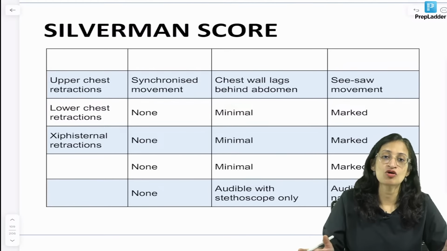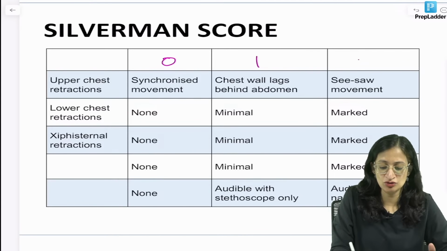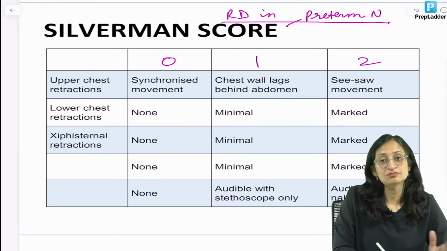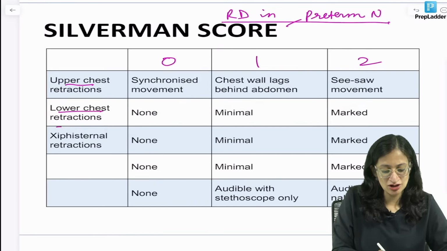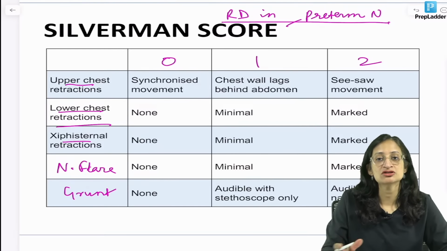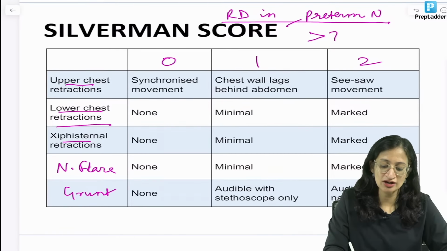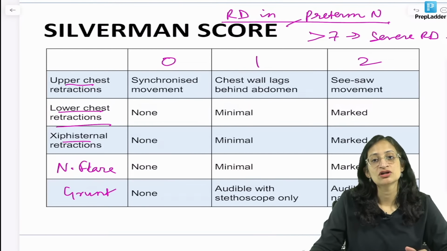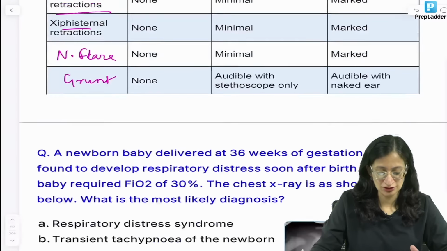Silverman score again is a score with 0, 1 and 2. It is used to quantify respiratory distress in preterm neonates. Okay. So again, the components are simple to remember: upper chest retractions, lower chest retractions, episternal retractions, and you have nasal flare and grunt. Each of them 0, 1, 2. And the higher the Silverman score, the more the distress. So again, more than 7 indicates severe respiratory distress. Okay. So that is the Silverman score used in preterm neonates.